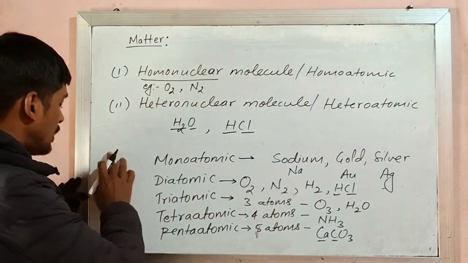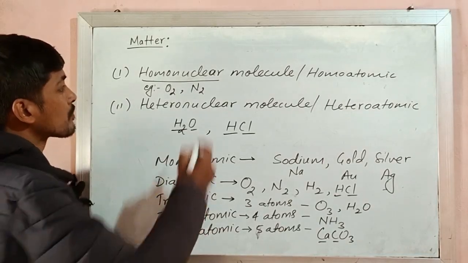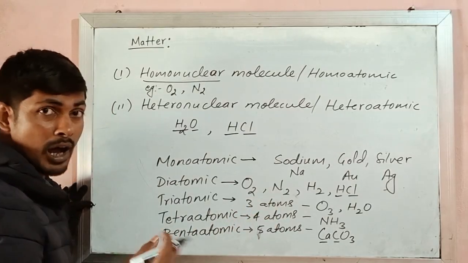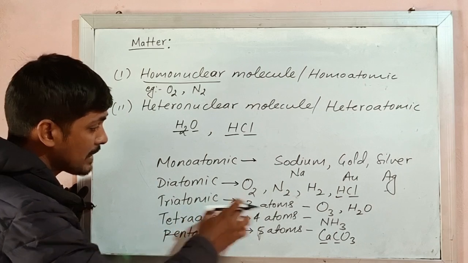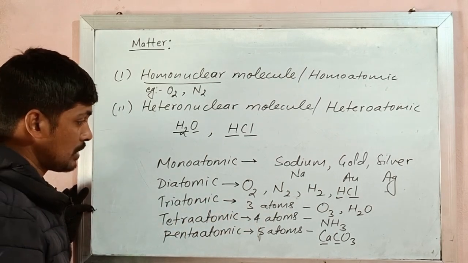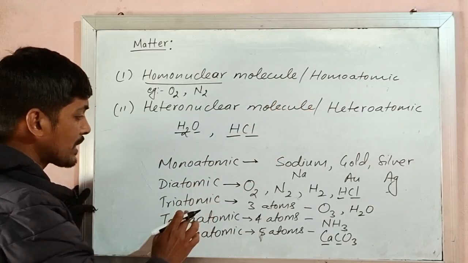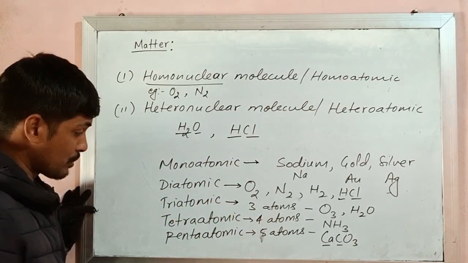Now we can also classify them in another way. If the atoms are same in a triatomic molecule, then we can call them homoatomic or homonuclear triatomic molecule.